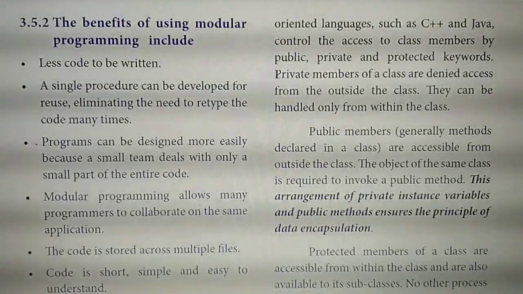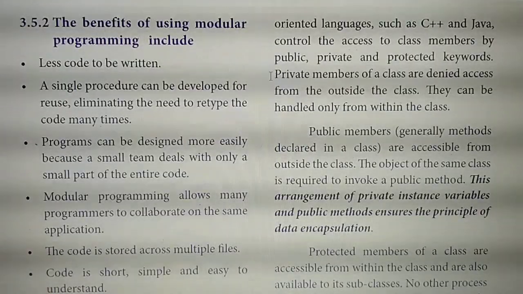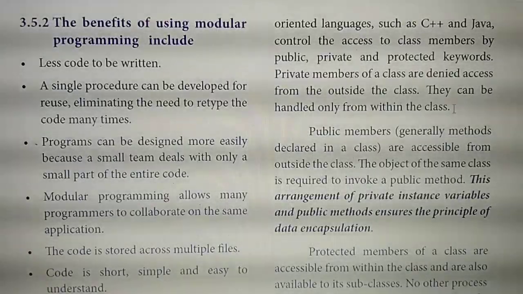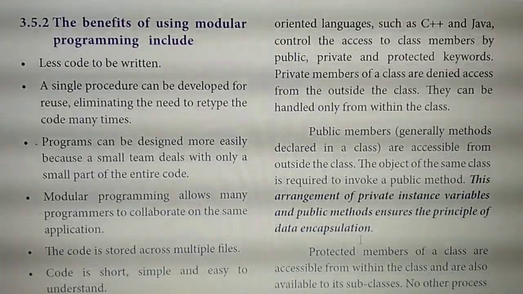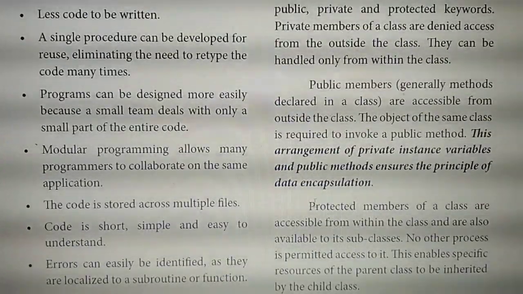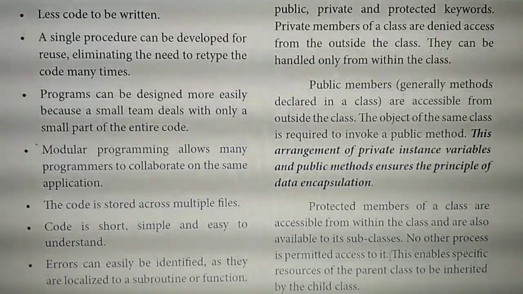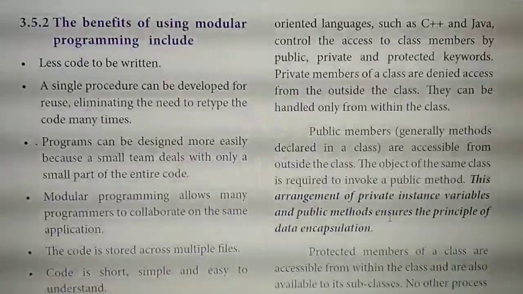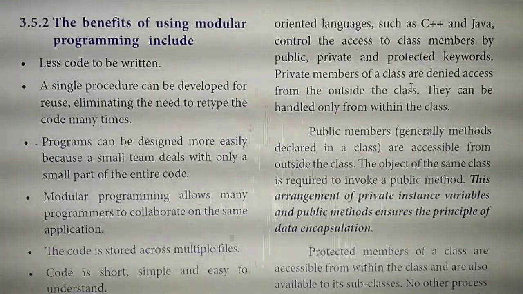Private members, starting from here to within the class, is the first point. Then protected members, in the next paragraph, starting from there till access to it. Have you all marked?